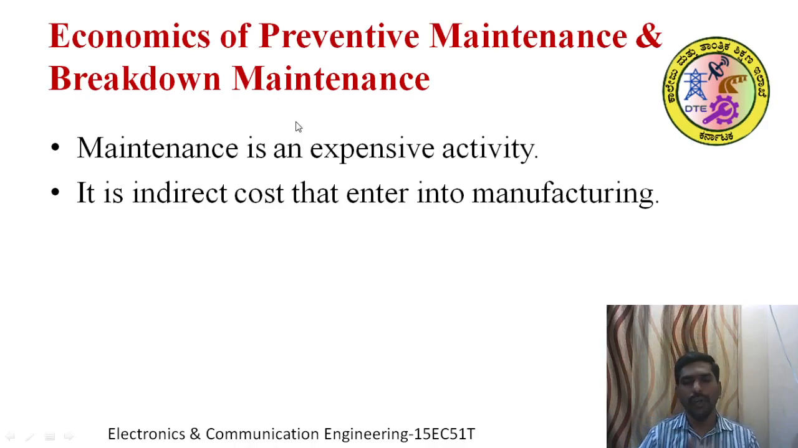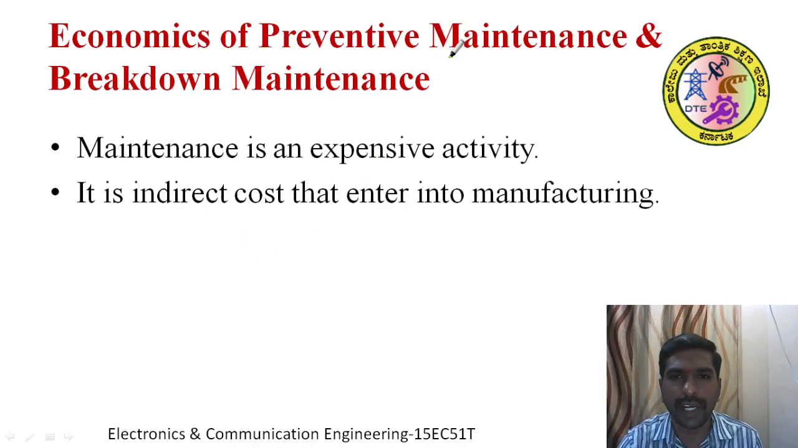See, these are all the four different techniques used in industry. Techniques of TPM are preventive maintenance, corrective maintenance, maintenance prevention, and breakdown maintenance. Next is the economics of preventive maintenance and breakdown maintenance. Economics means we are going to analyze the cost. What are all the costs involved in a maintenance activity?